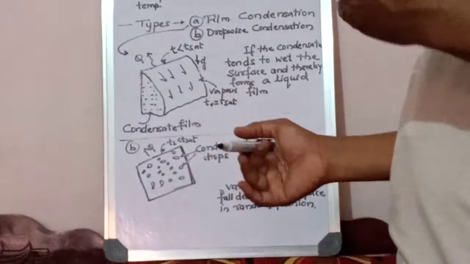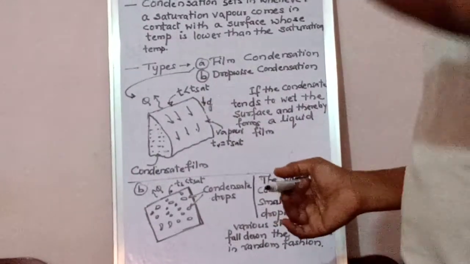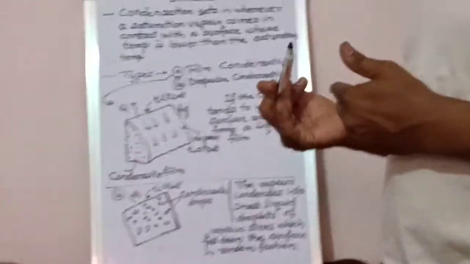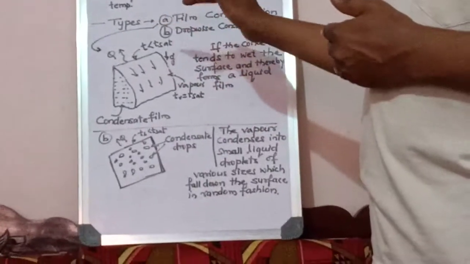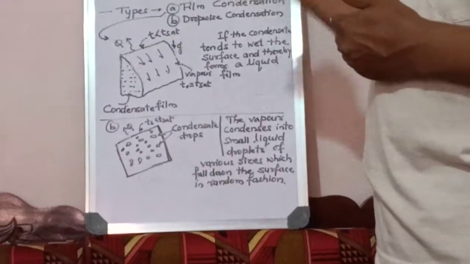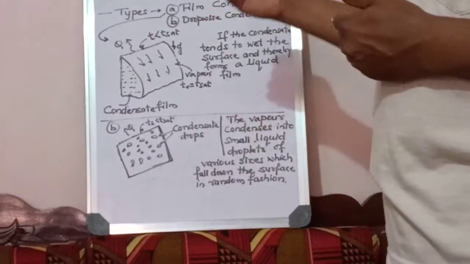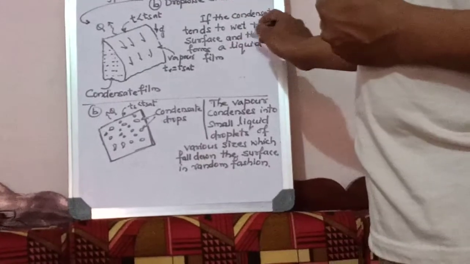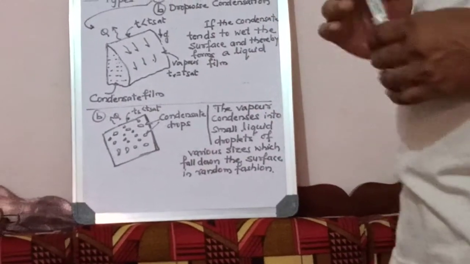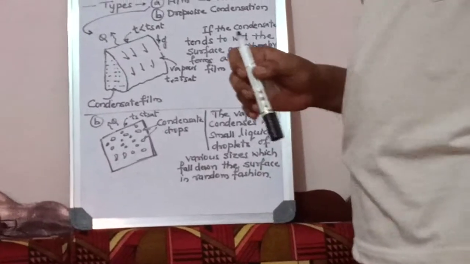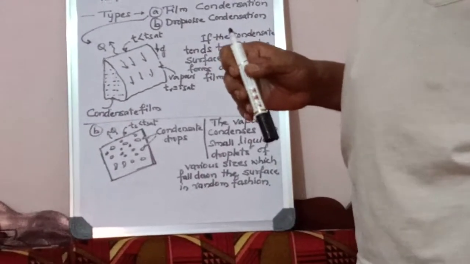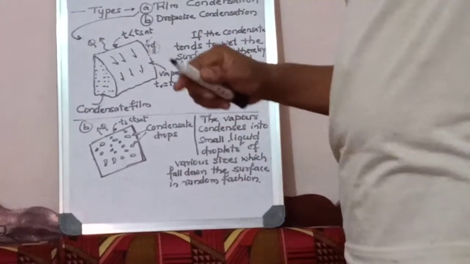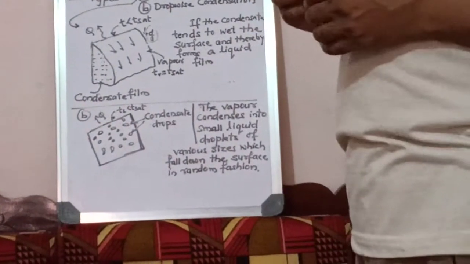Because of that, after some time the efficiency of the condensation will come down, because the vapors are not directly contacting the surface, but instead they are contacting the already condensed layer. Therefore, initially the condensation is very fast, and after some time the rate will be lower and lower. If the condensate tends to wet the surface and thereby forms a liquid layer, that is called film wise condensation. What is film wise condensation? A layer of liquid will form on the surface, and that layer will drop down because of gravity. So that is called film wise condensation.